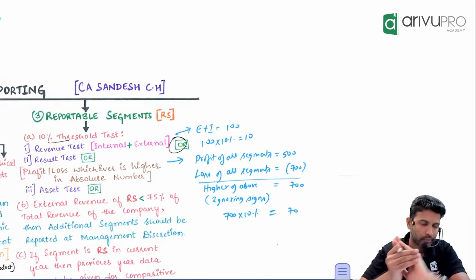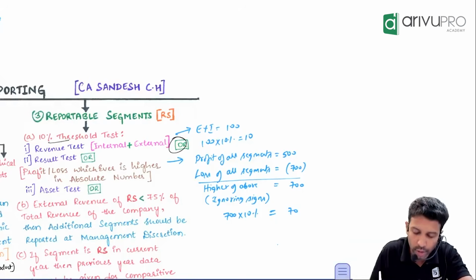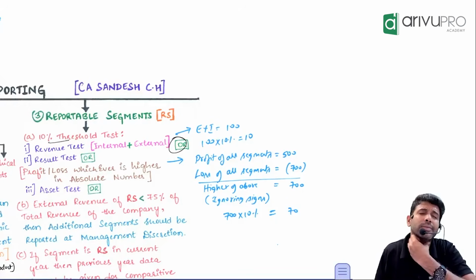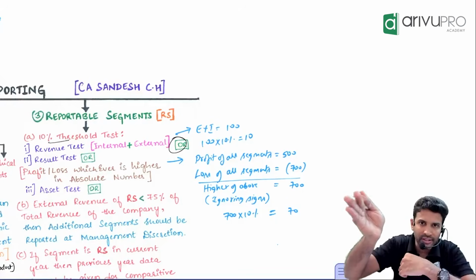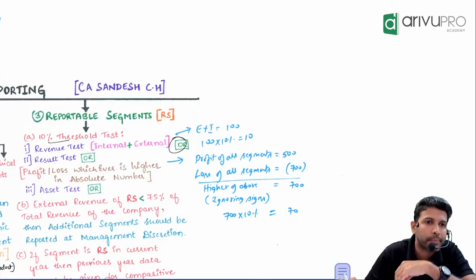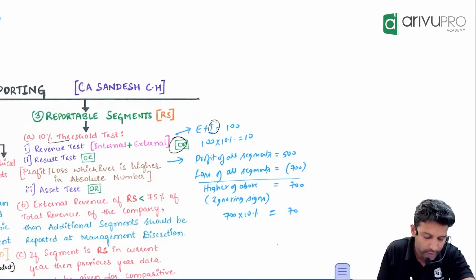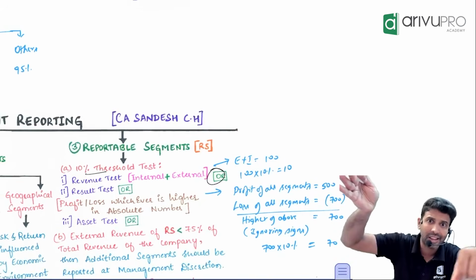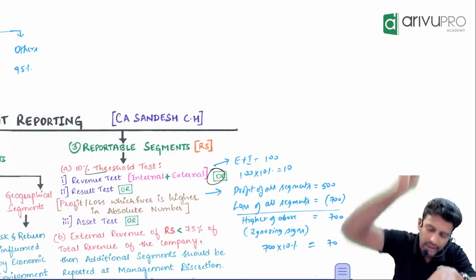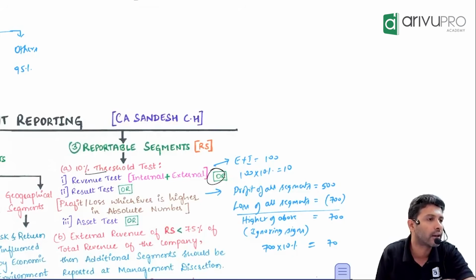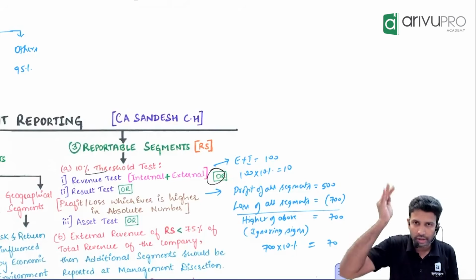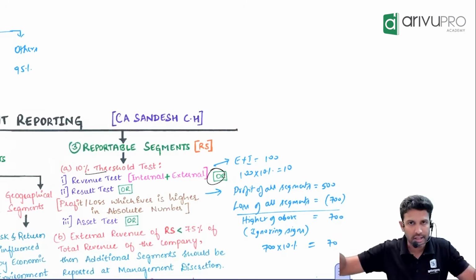Internal revenue means, can one segment sell goods to another segment? Can one department sell goods to another department? Yes, that we call internal revenue. Can a segment sell goods to an outside customer? Yes, that comes under external sales. So the internal and external sales, both you add.